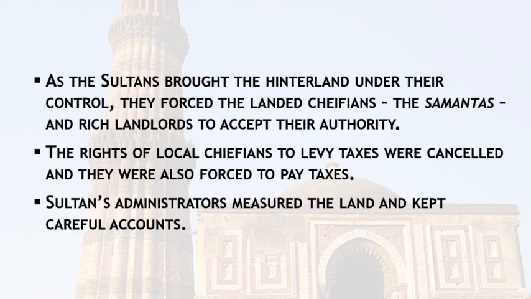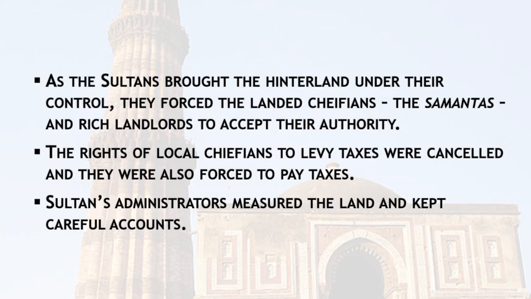Now, as the sultans brought the hinterland under their control, they forced the landed chieftains to accept their authority. Landed chieftains were the samantas, those who had rights to collect revenue before the Delhi Sultans, along with rich landlords. So now every type of people, whether they belonged to the elite group or were low or base born, had to accept the authority of the Sultan.